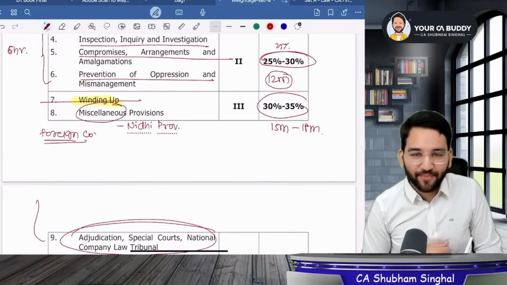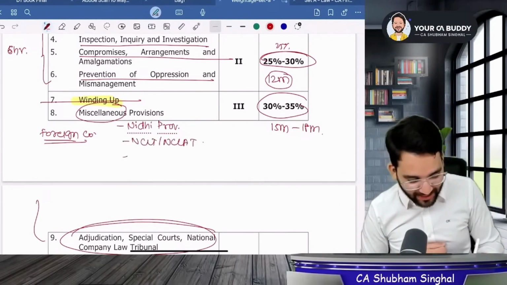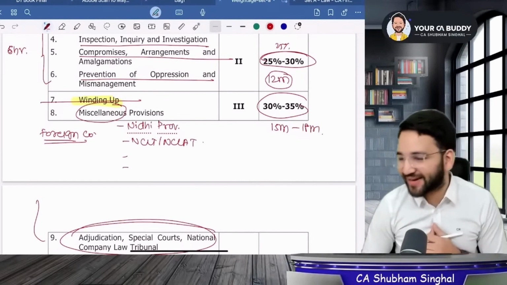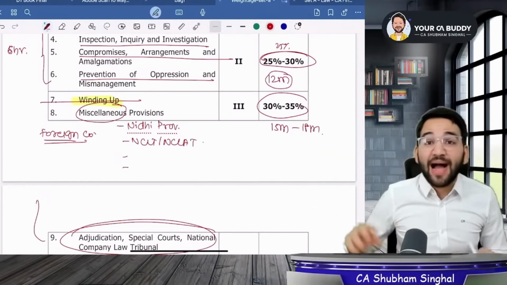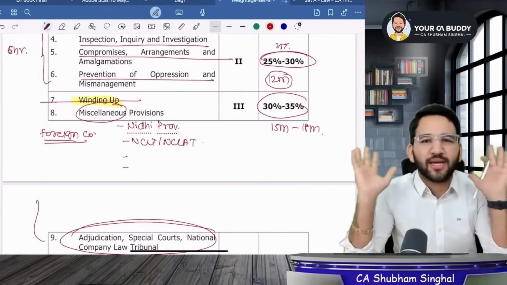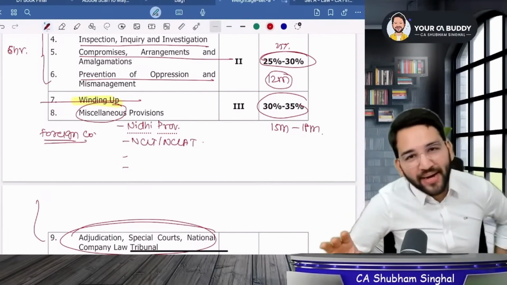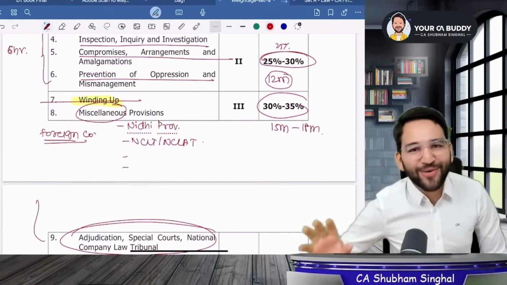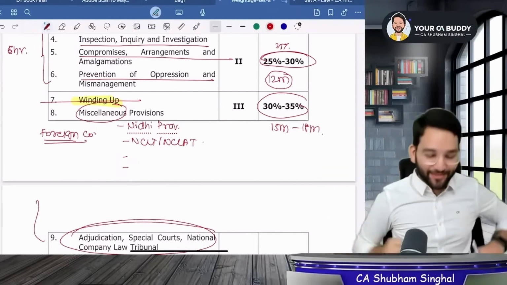One concept is Nidhi provision, second concept is NCLT or NCLAT. This is one of my favorite topics, okay? Those who know, know, right? What did I say? What are the topics like Nidhi provision? You don't need to write anything, just sit and watch the show. You sit like that, hands behind, comfortably, get some popcorn, right? And you sit and watch. When I say, place the popcorn aside and start studying with me. Okay, so let's understand the basic things.